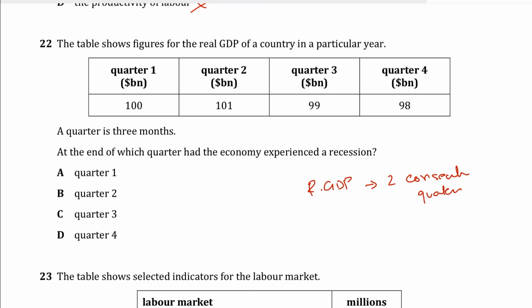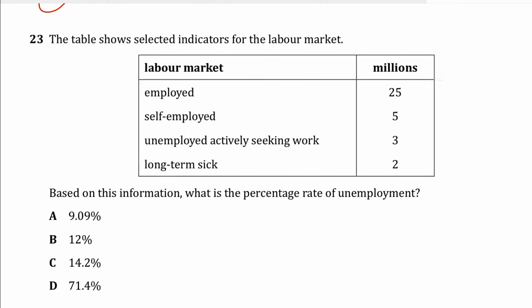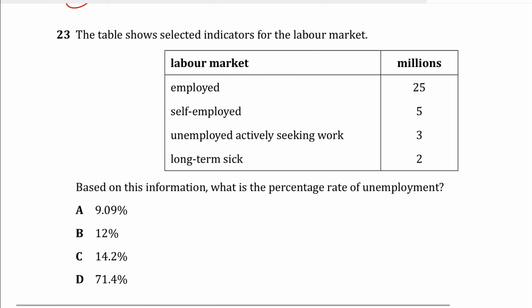So real GDP falls from quarter 2 to quarter 3. It goes from 101 to 99. Then again, from quarter 3 to quarter 4, that is from 99 to 98. So by the end of quarter 4, the economy has now experienced a recession. So the question says, at the end of which quarter had the economy experienced a recession? So the correct answer has to be D for David. Question number 23 says the table shows selected indicators for the labor market.